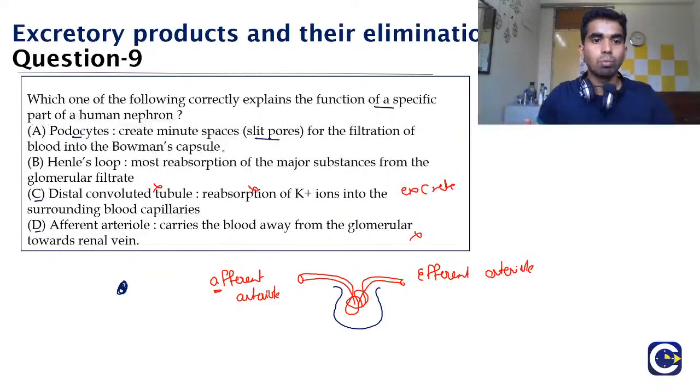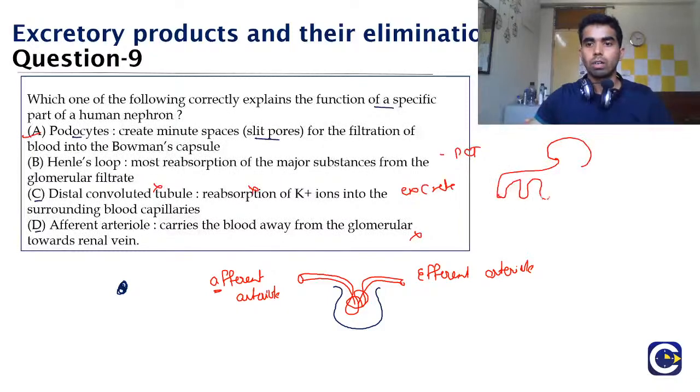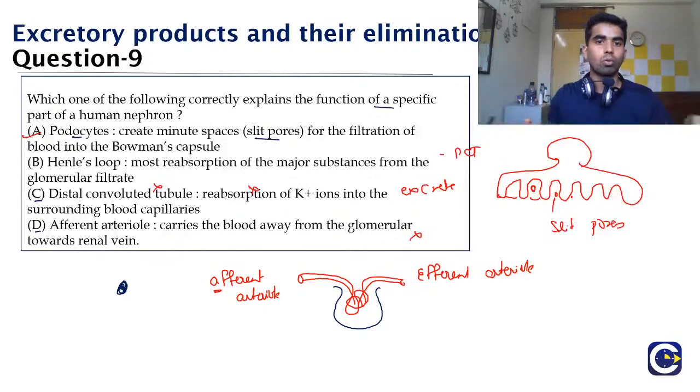And I told you that the major portion of the urine is absorbed where? It is absorbed in the PCT segment, and that is why the correct answer here would be option A, as Akshara correctly pointed out. The podocytes contain legs. So this is the podocyte and this is how it looks. Pod means leg, and this podocyte creates pores, known as the slit pores, and it is formed for the filtration of the urine, and hence the correct answer is option A.